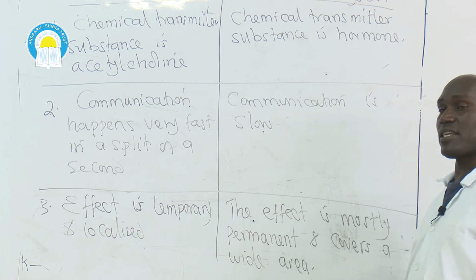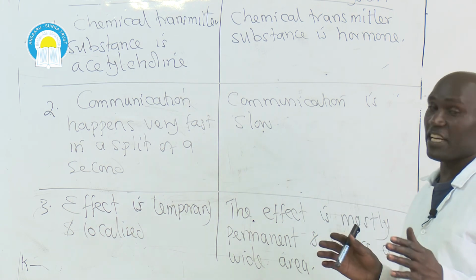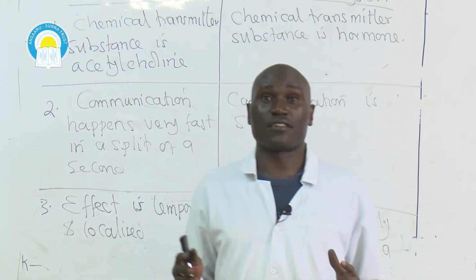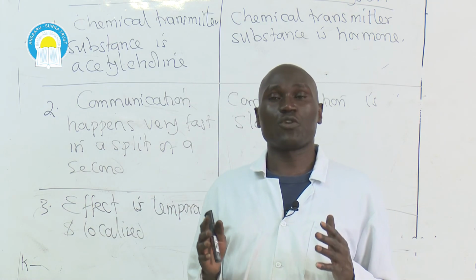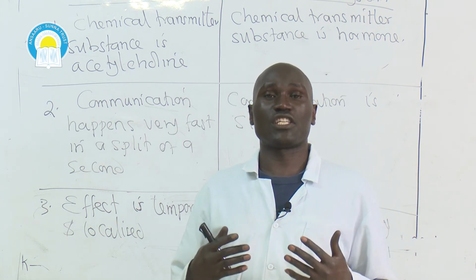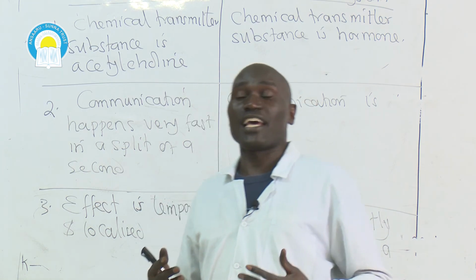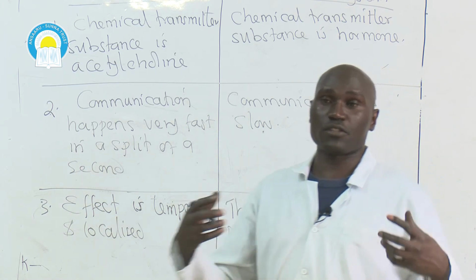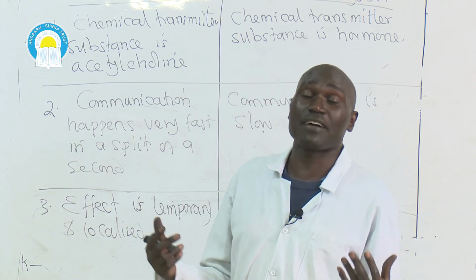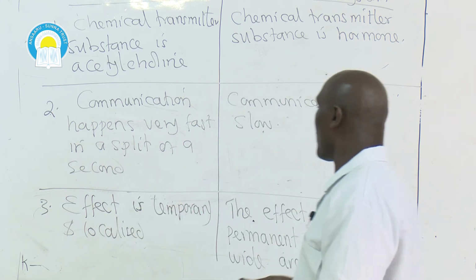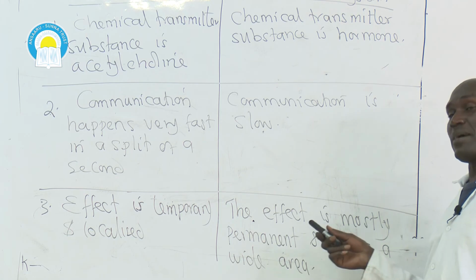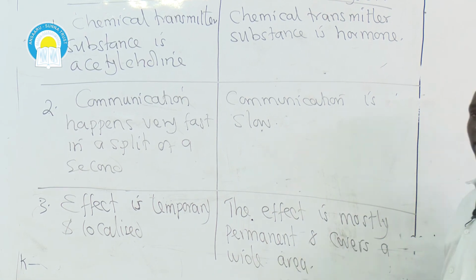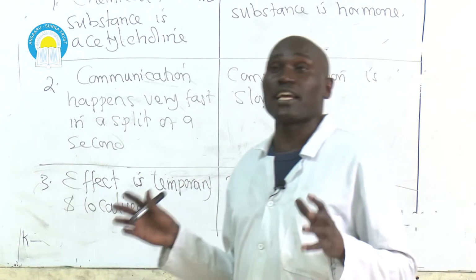When it comes to the endocrine system, the effect can be permanent. For example, growth. Growth is a process in which an organism changes in terms of physique or size of the body, and it cannot be reversed back to normal. Development of the breasts of females is permanent. It can never get back to the original way. So hormonal communication is permanent. Not all of them are permanent, but we say mostly permanent, and it covers a wide area.